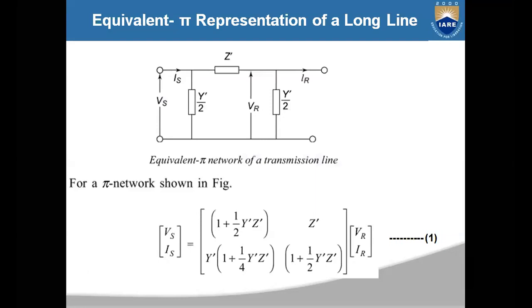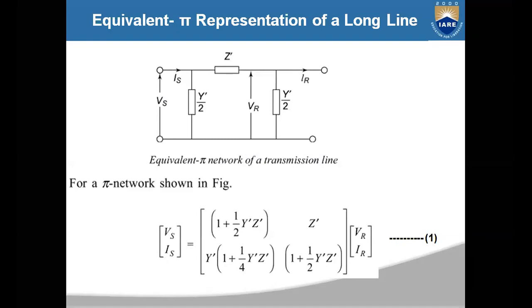Let us see the equivalent pi representation of a long transmission line. As I said in the previous class, while analyzing the long transmission line, you have to consider the network to be distributed. In case of medium and short lines, we considered it as a lumped network. But for analyzing the long transmission line, you must consider it as a distributed network, and you have to analyze it by using the rigorous solution that we discussed in the previous lecture.